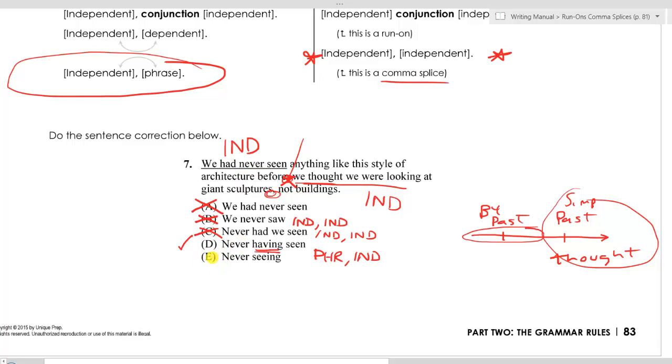And then answer E unfortunately changes the tense, never seeing anything like this style of architecture before. That seeing is a present participle, and again, we wanted something that indicated before the past, which is what answer choice D does. So E corrects the comma splice error. Unfortunately, it changes the tense in a way that is no longer appropriate, and we have our answer.